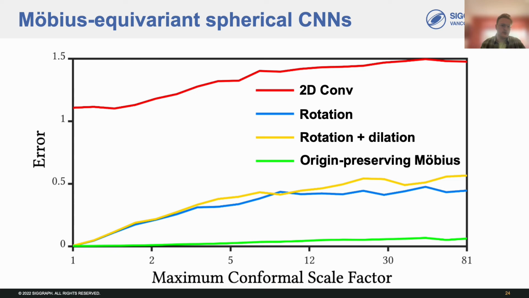In addition to our proposed approach, which is shown in green, we evaluate a standard 2D convolution layer as a baseline, shown in red, which treated spherical data as a 2D image. We also considered two layers consistent with our proposed approach up to restricting the frame operator to only rotations and dilations, shown in blue and yellow respectively. We can see that the equivariance error of our proposed approach, wherein the frames belong to the origin-preserving subgroup of Möbius transformations, stays very low, even in the presence of significant changes in scale. Notably, we also see that restricting the frames to only rotations, or even rotations and dilations, fails to well characterize the local deformations induced by Möbius transformations, even when the scale factor is relatively small.